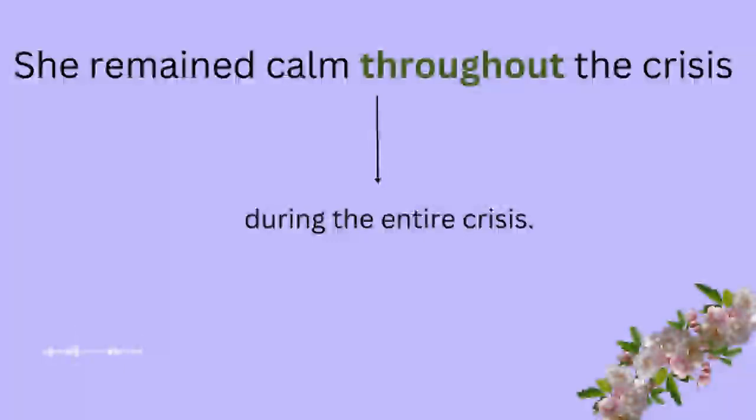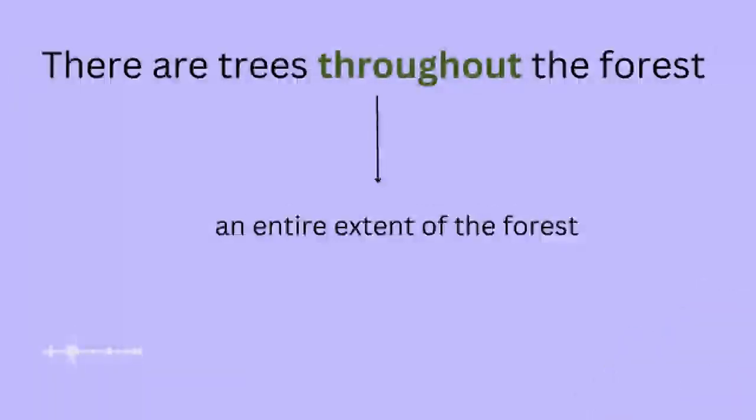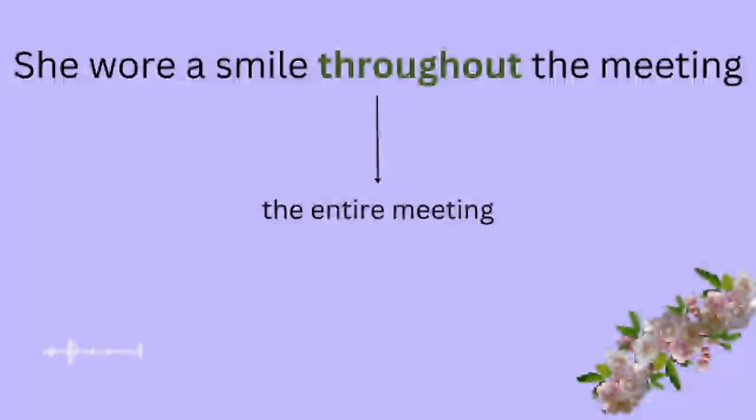Alright? And you can even say she remained calm throughout the day, or maybe throughout the problem, things like that. So when describing something that happens from beginning to the end, we use throughout. Let's have a look at another example. There are trees throughout the forest. Throughout the forest, that means throughout the entire forest, like the whole forest. She wore a smile throughout the meeting. That means she was with a smile like the entire meeting, from the beginning of the meeting till the end.